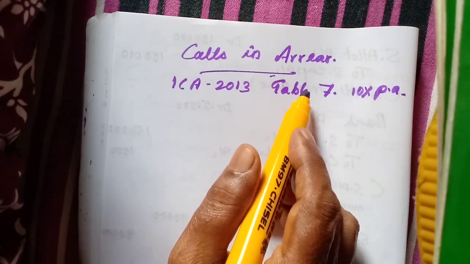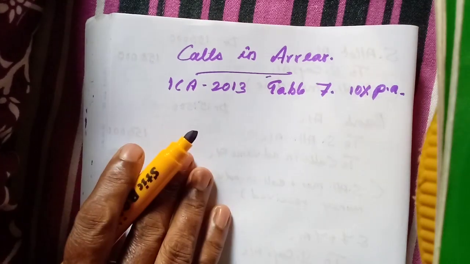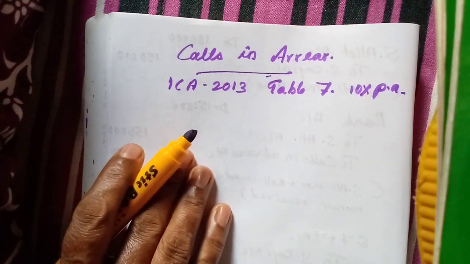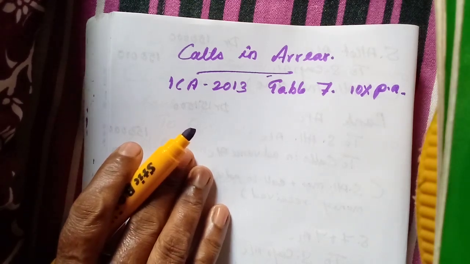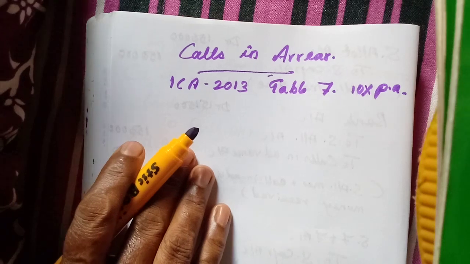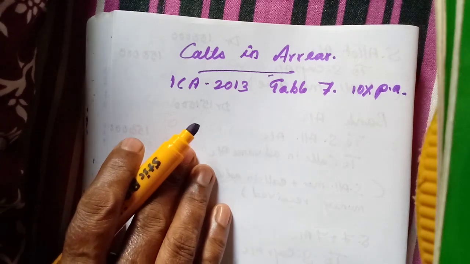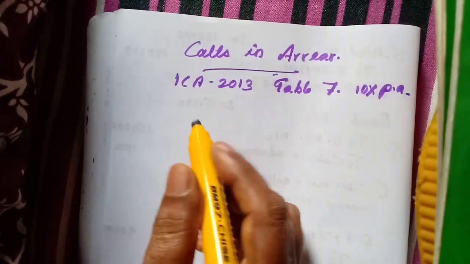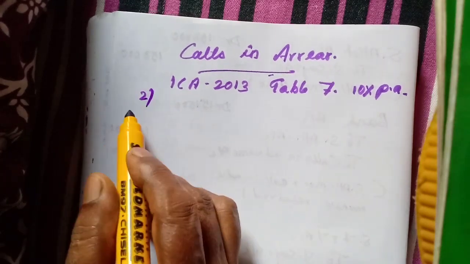Or the share will be forfeited. That is the procedure. If the shares are not paid continuously for a long time, the company can cancel the share. That we will learn in the next heading: what is cancellation of share? So now if a calls in arrear account is open, what is the journal entry? Only 2 journal entries we need to prepare.